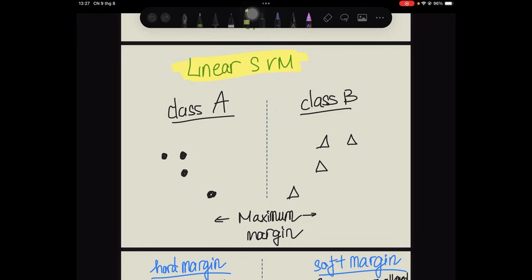If you have n features, the observations can be represented in an n-dimensional feature space. The separating boundary is an n-1 dimensional hyperplane. You don't need to memorize the geometry for intuition. The important point is simple. SVM searches for the boundary that separates the classes while maximizing the margin.